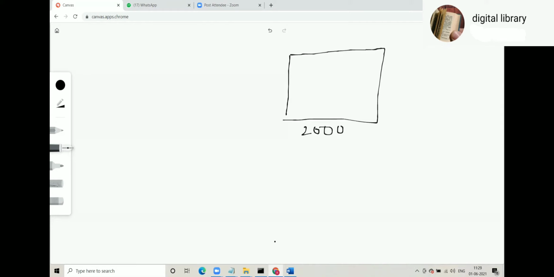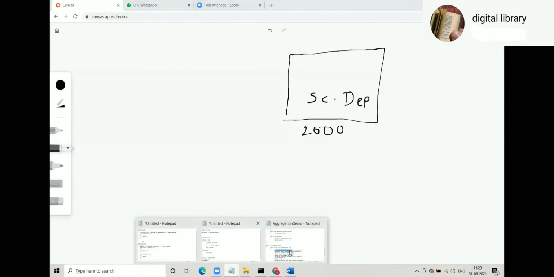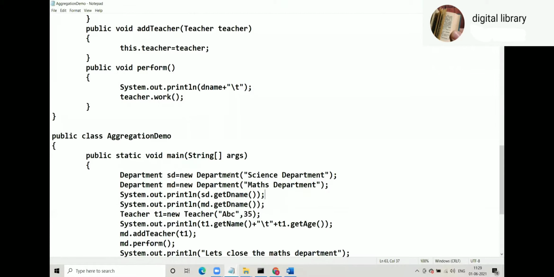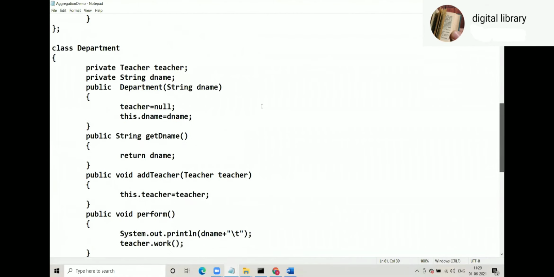For Department SD = new Department("science department"), the parameterized constructor will be called, and then Department has two members, teacher and dname.